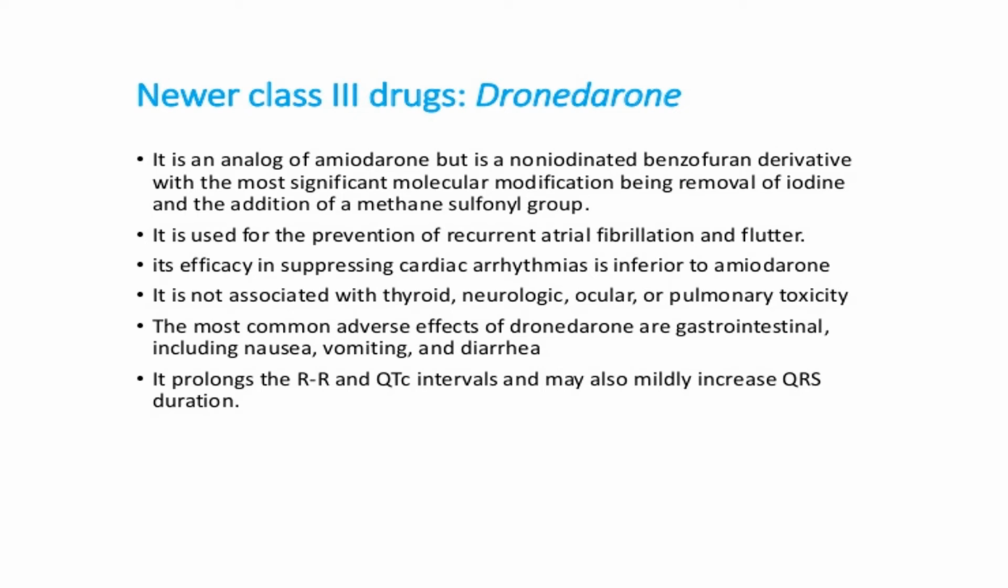Now it is used for the prevention of recurrent atrial fibrillation and atrial flutter. Its efficacy in suppressing cardiac arrhythmias is inferior when compared to amiodarone. When you compare with amiodarone, only the structural property is not similar to thyroid, but in the treating part, suppressing cardiac arrhythmia is inferior to amiodarone. It is not associated with side effects like thyroid, neurologic, ocular, or pulmonary toxicity. The most common side effects of dronedarone will be gastrointestinal, which includes nausea, vomiting, and diarrhea. Also, it can prolong the RR and QTc interval, which may mildly increase the QRS duration.